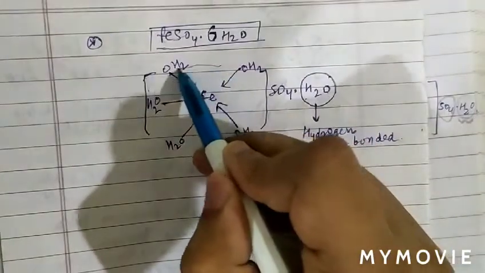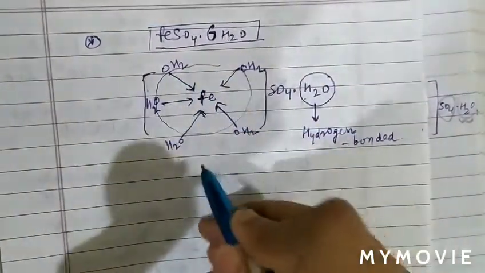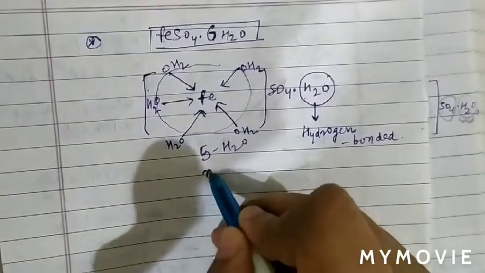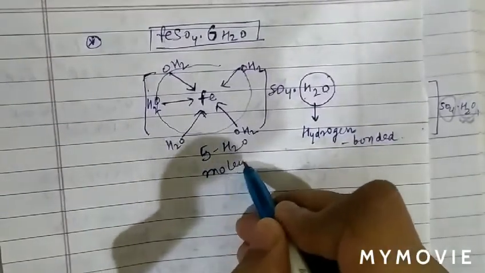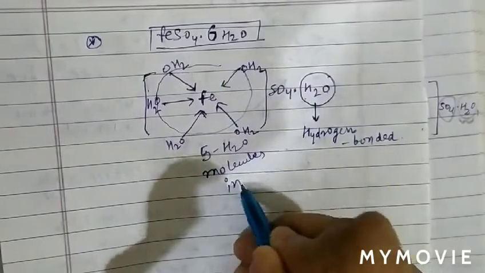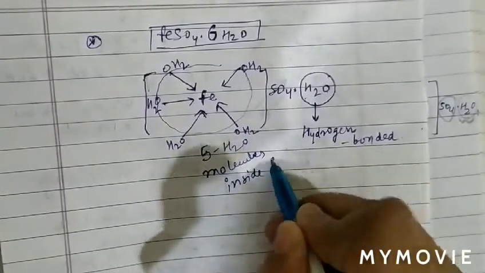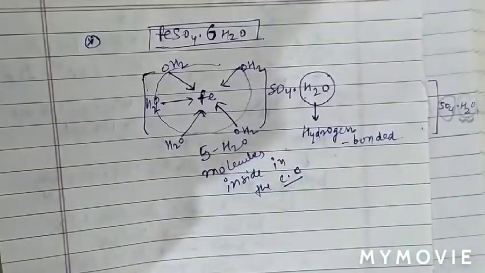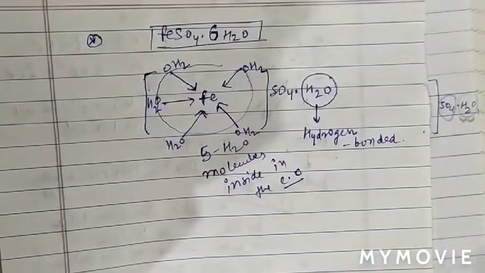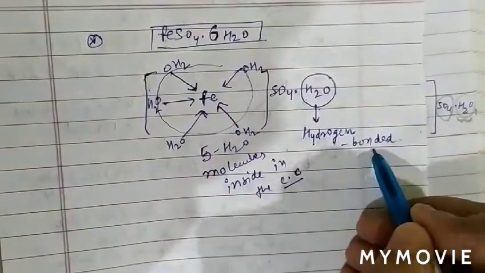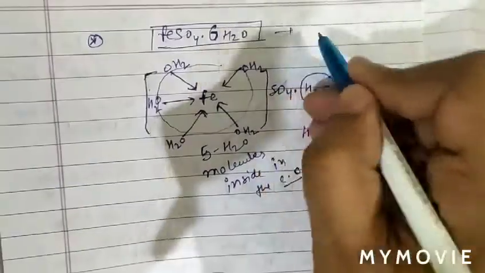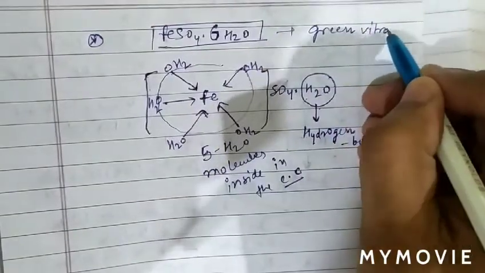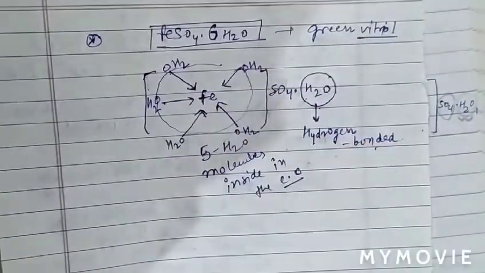So how many coordinate bonds are there? Basically 5 water molecules inside the coordination complex, and 1 water molecule is outside and forming hydrogen bond, and this water molecule is hydrogen bonded. Therefore we call green vitriol a hydrogen bonded complex.